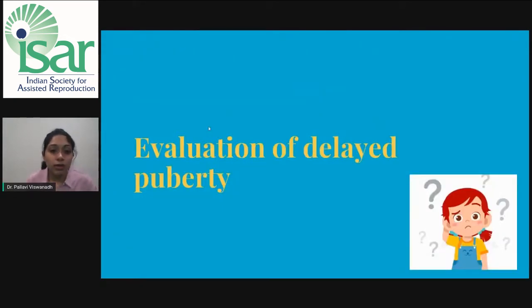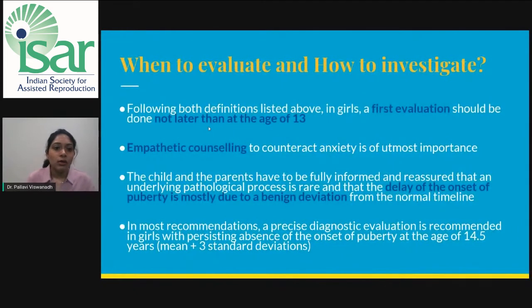How do we evaluate a case of delayed puberty, and when to evaluate a case of delayed puberty? Following both the definitions that we've discussed before, in girls, the first evaluation should be done not later than 13 years of age. In delayed puberty, counseling is of utmost importance because the patient and the parents are very anxious as to why this is happening.